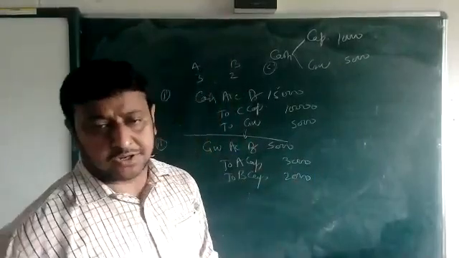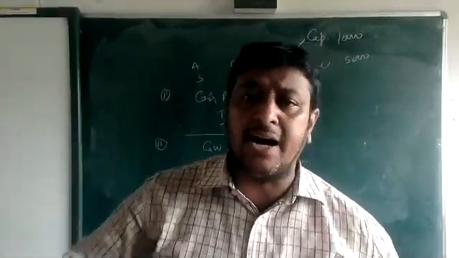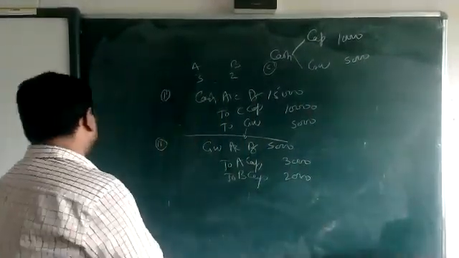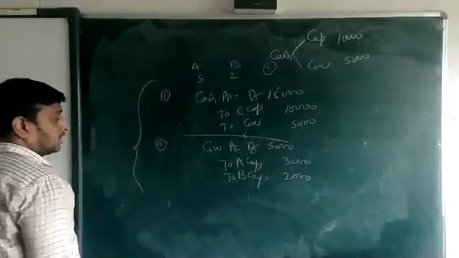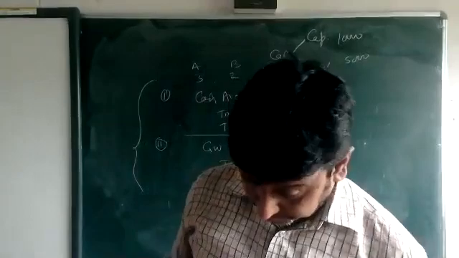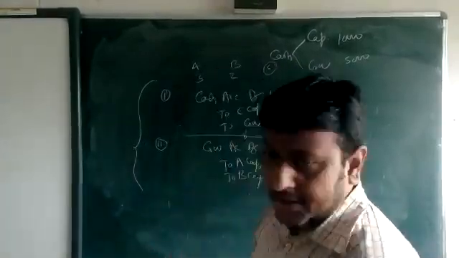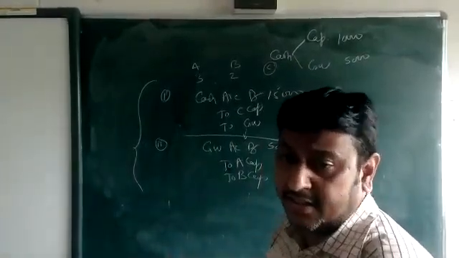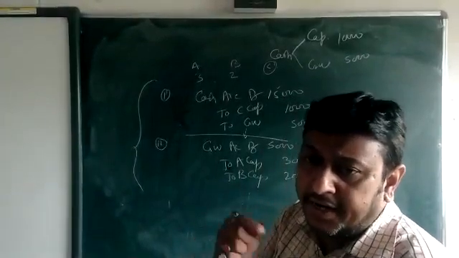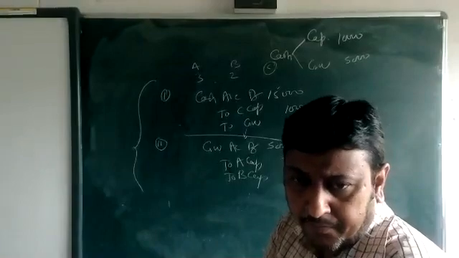If any question talks about a new partner entering a business with capital and goodwill, these two entries are compulsory. Don't take any chance. Just write these two entries if a new partner enters the business.